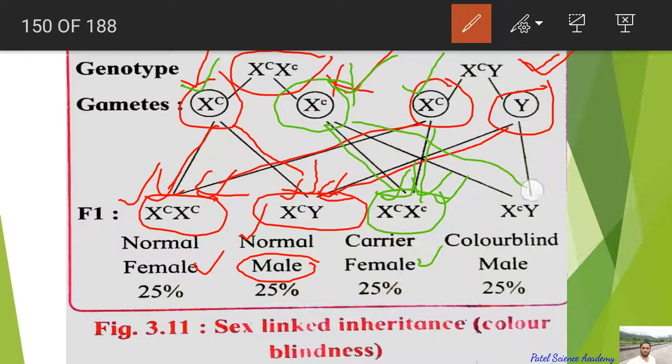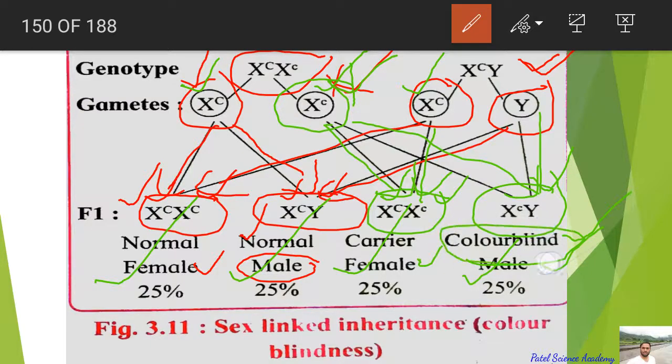And what about the next chance? The next chance is capital X small c, meaning the defective capital X small c. If it is crossing with this capital Y, then definitely XY will be male or son, and this will have color blind disease, meaning it is a 100% color blind son. So out of these four results, 25% are normal females, 25% are carrier females, 25% are normal males, and 25% are color blind sons or males.